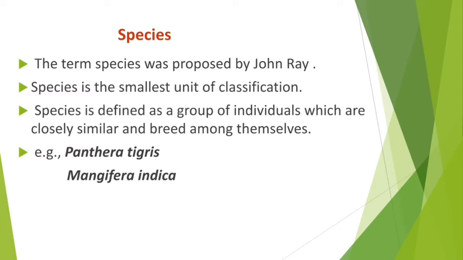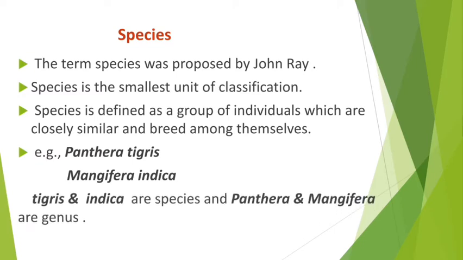Here Panthera and Mangifera are genus names, and tigris and indica are species names. So tigris means a group of individuals which are closely similar and breed among themselves.